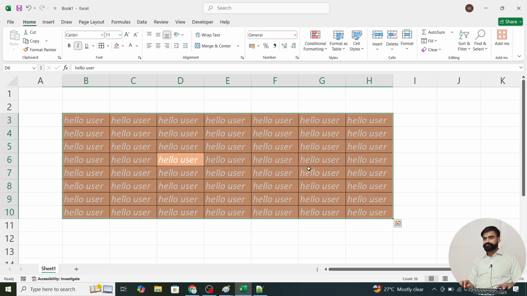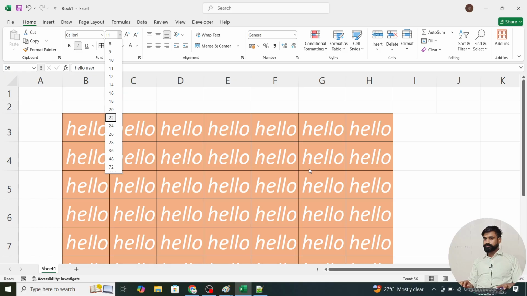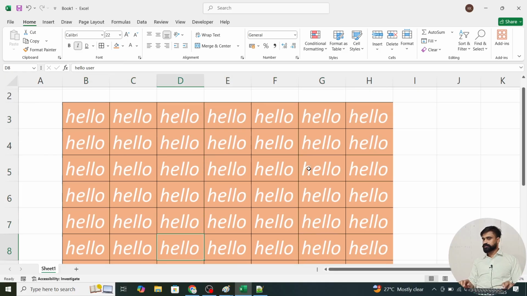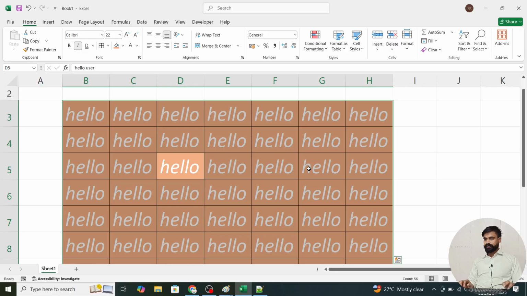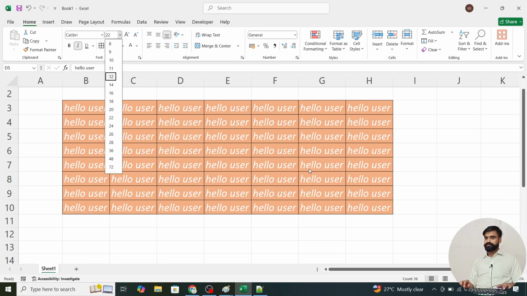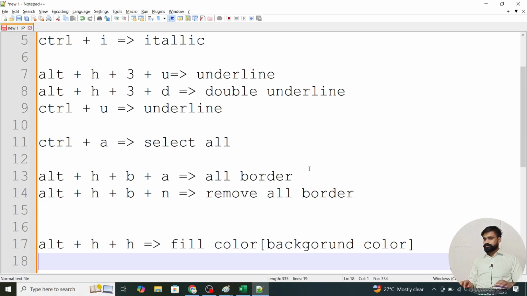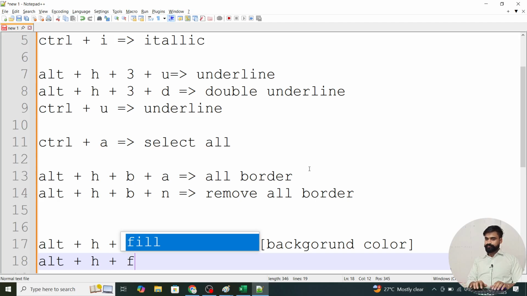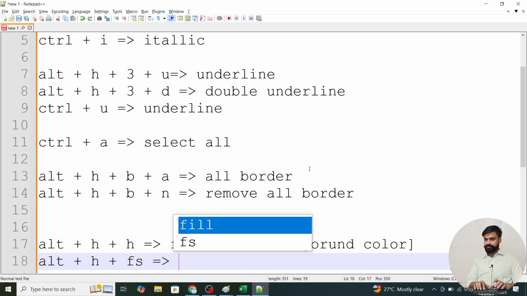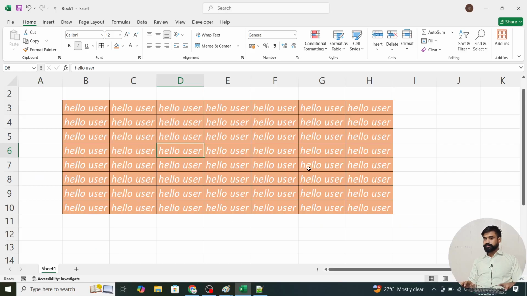Okay. Control A. I want to increase the font size. Alt H F S, font size, then just press Alt and down arrow. Now you can see the font size is increased. Okay, I again use the font size, Alt H F S. Again I use it to change this to 12. Understand? So what is the font size? Alt plus H plus F S, font size. Understand? So you will cover all the things.